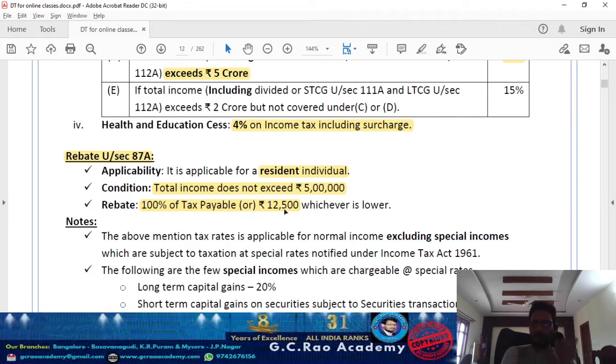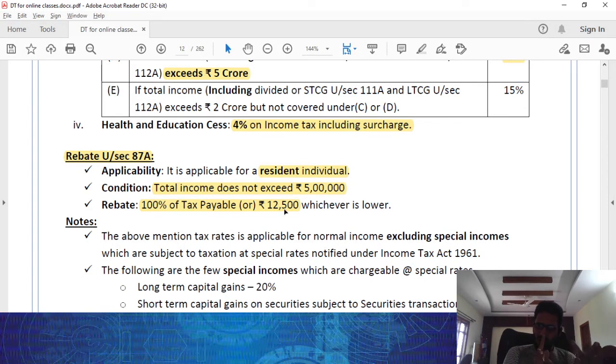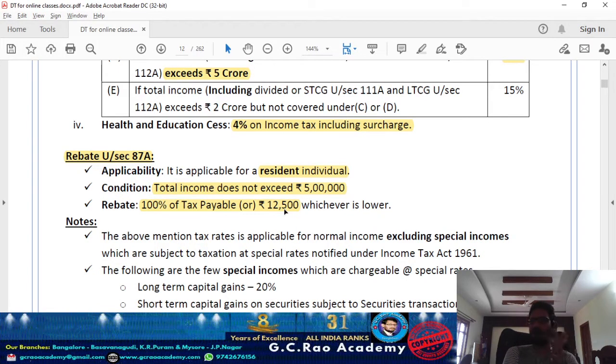So first of all, for claiming rebate under 87A, you should be a resident individual. You should be an individual resident in India during the previous year and your total income should not exceed 5 lakh rupees. If both the conditions are satisfied, the tax on total income or 12,500 rupees, whichever is lower, you are entitled to claim as rebate under 87A.